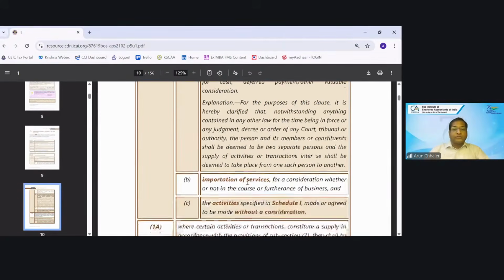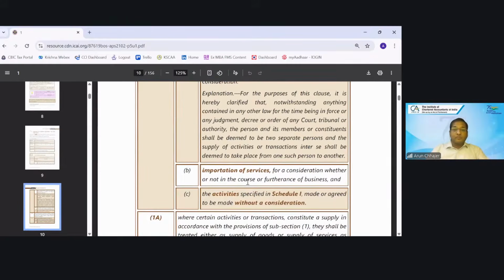Now import of service for a consideration. It can be in the course or furtherance of business or it cannot be in the course or furtherance of business. Import of service would always be taxable. And the activity specified in Schedule 1 without consideration. Now the 1A